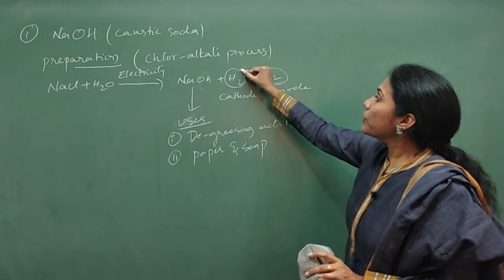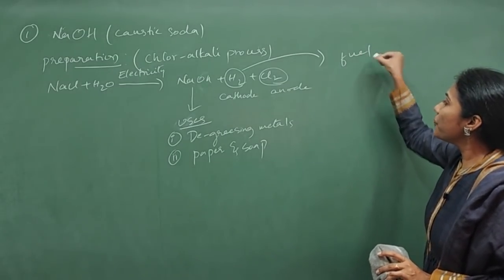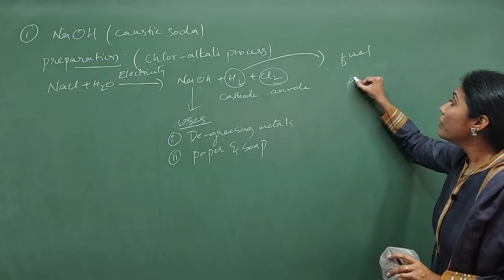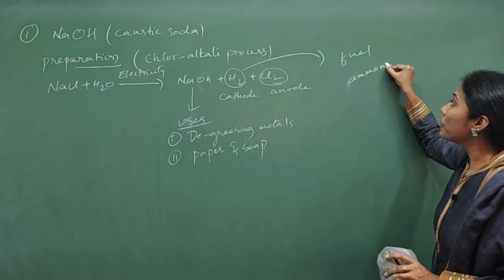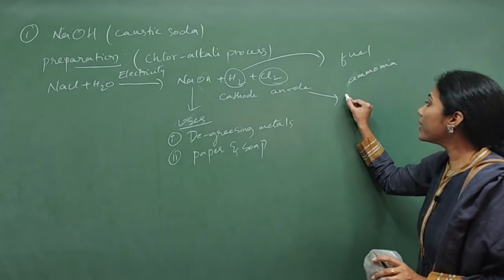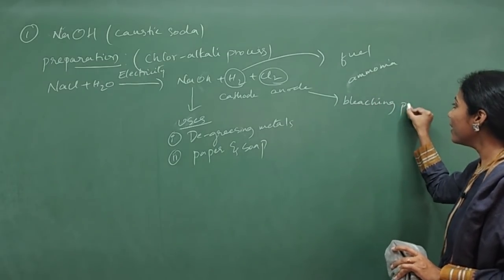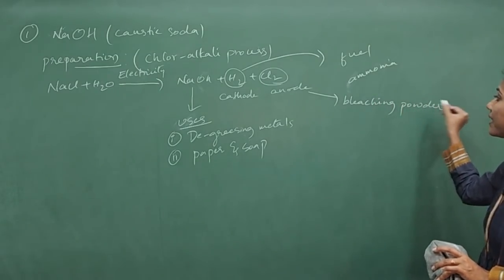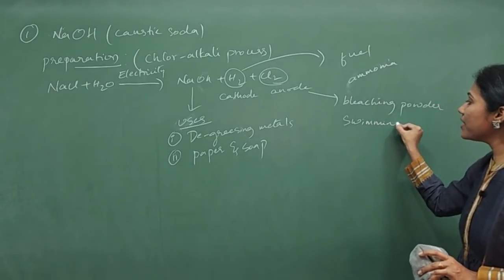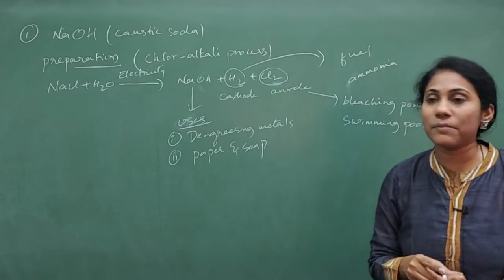Coming to the uses of hydrogen: hydrogen is used as fuel and to prepare ammonia. And uses of chlorine: chlorine is used to prepare bleaching powder, and it is also used in swimming pools to kill harmful microorganisms.